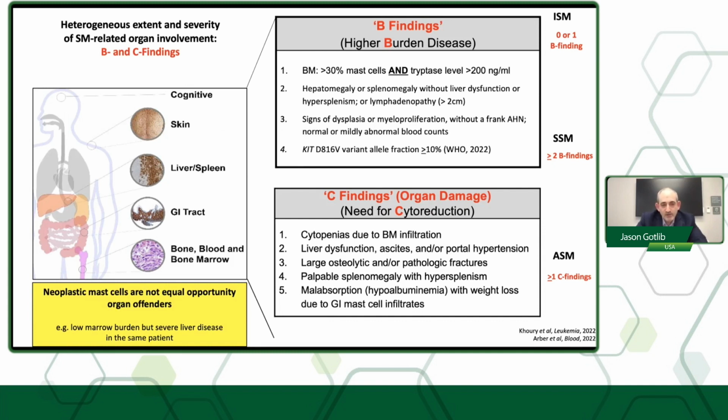Now, it's also important to note that I use this phrase all the time, that neoplastic mast cells are not equal opportunity organ offenders. That is, there are some patients that can have substantial bone marrow disease but little liver disease, but some that have very little involvement of the bone marrow and have a lot in liver with a large liver and increased alkaline phosphatase, for example, which is the most common presentation of liver disease. But mast cells can be, of course, in the skin, the liver and spleen, the GI tract, and the blood and bone marrow and other organs, but those are the most common.